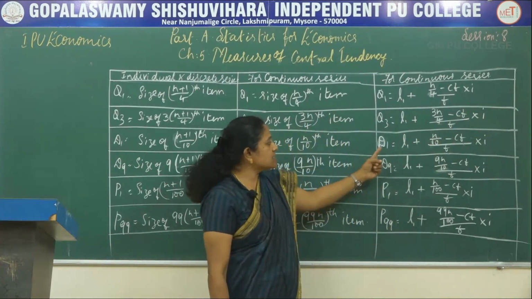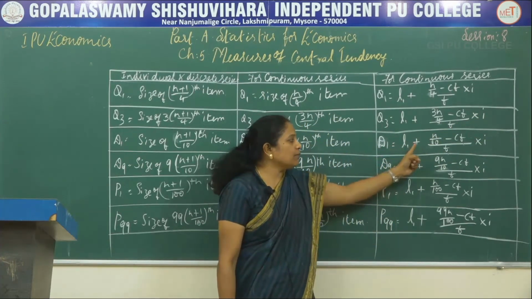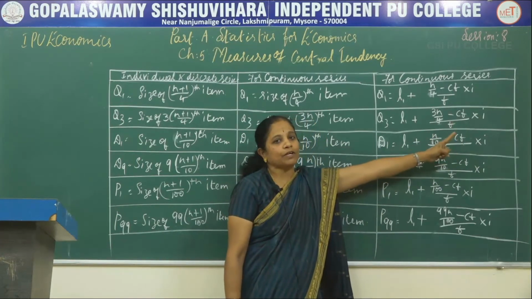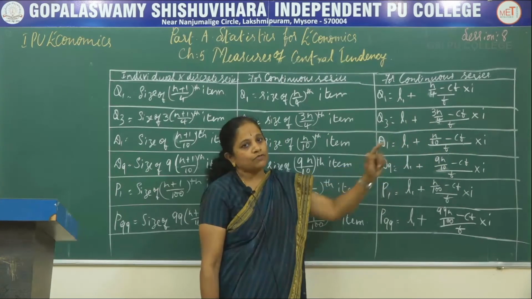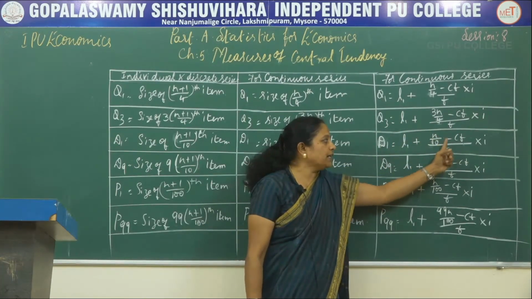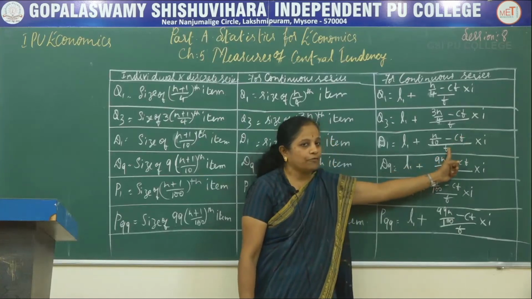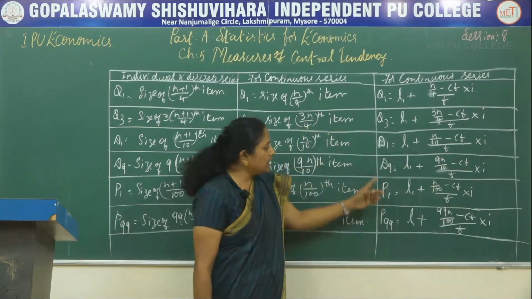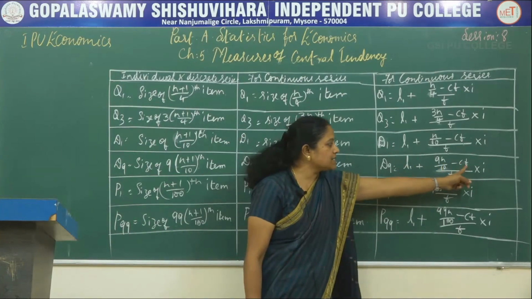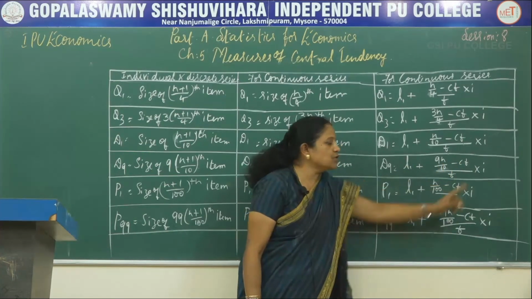The next one is D1 equals L1 plus (n by 10 minus Cf) upon f into I. Cf is the cumulative frequency of the class of which we obtained this answer. So D9 is L1 plus (9n by 10 minus Cf) upon f into I.